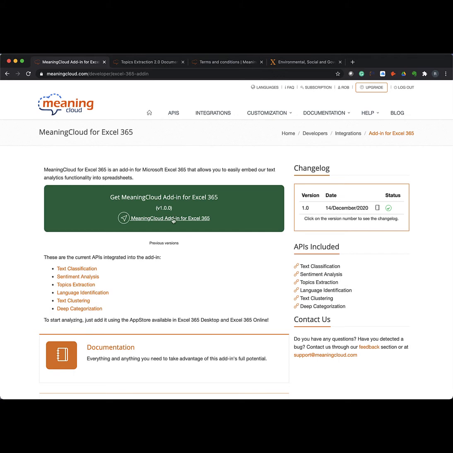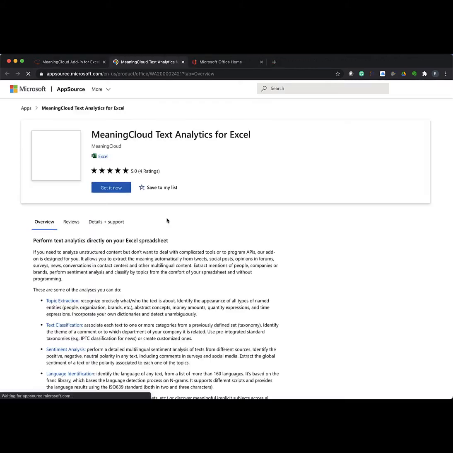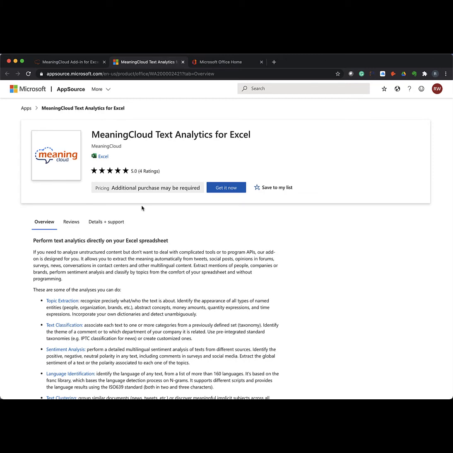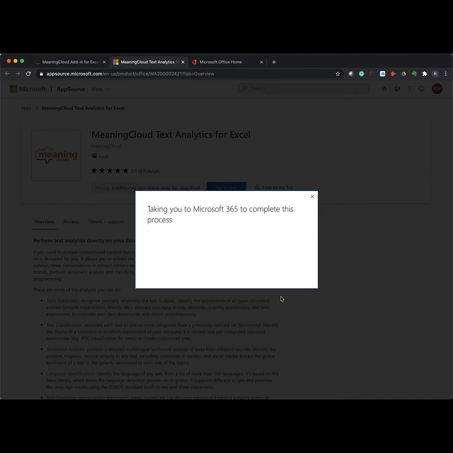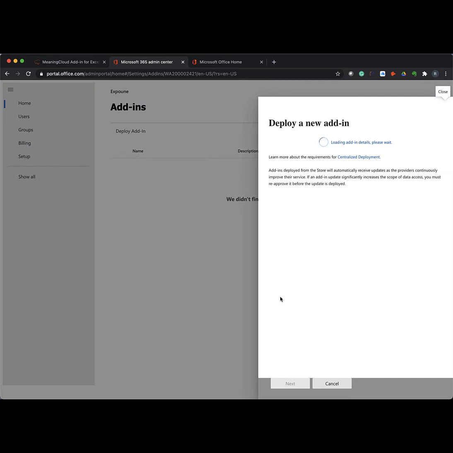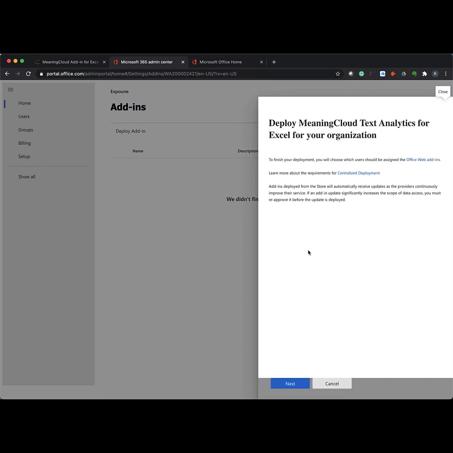When you're ready to go, you get to the Microsoft App Store, and just click Get It Now. You accept, give Microsoft permission, hit Continue. It takes you to Microsoft 365 directly from the App Center. Okay, let's deploy a new app into the system.